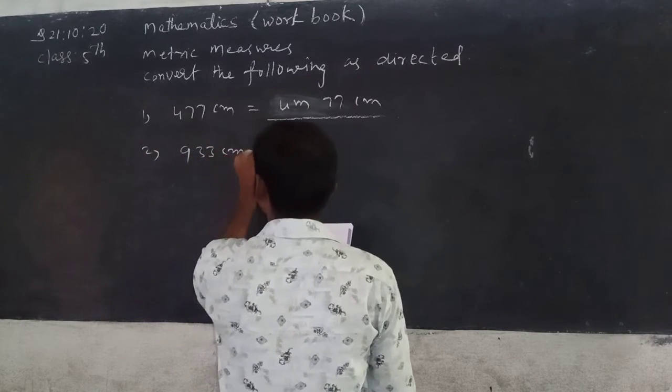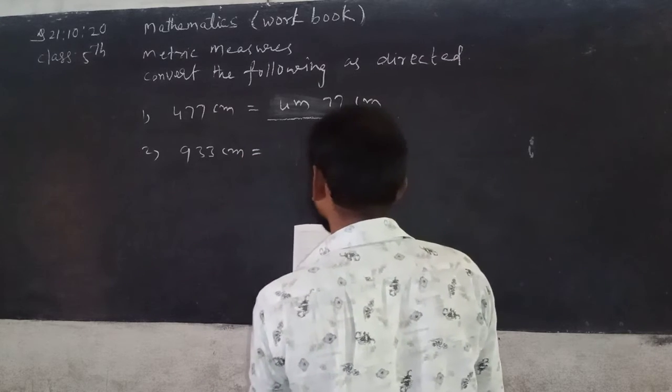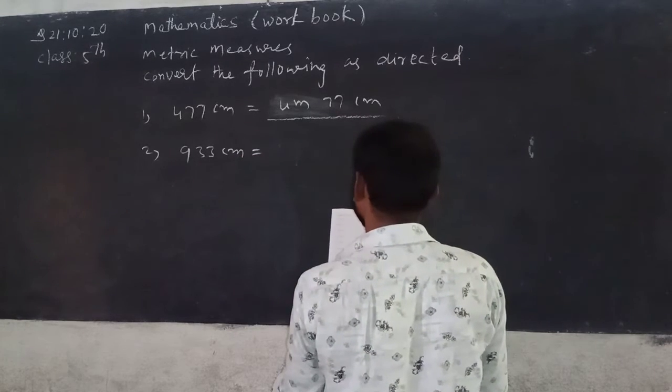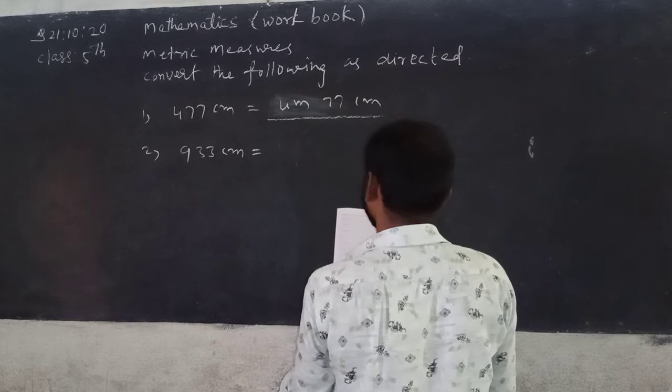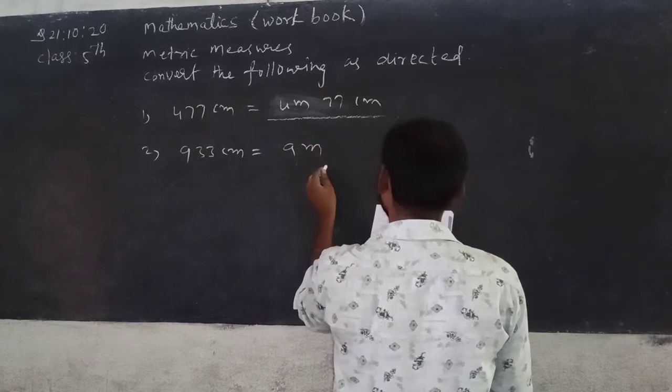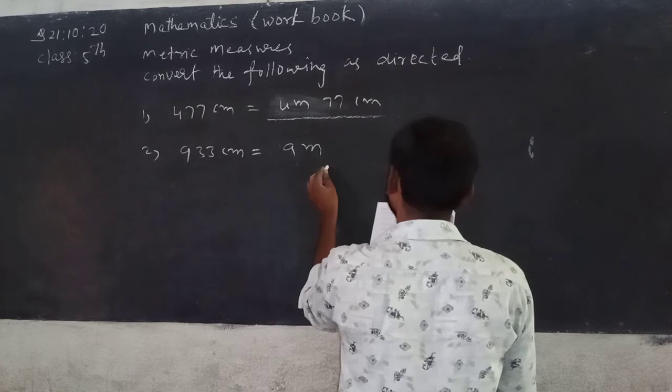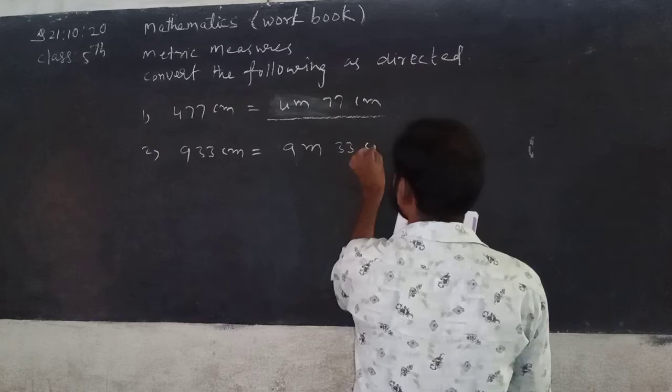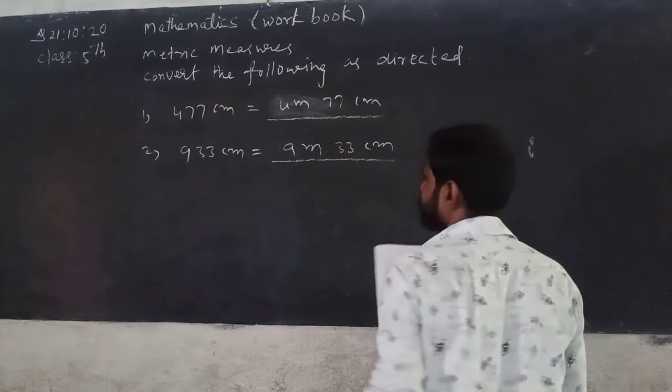Now next, here second one, 933 centimeters is equal to 9 meter 33 centimeter.